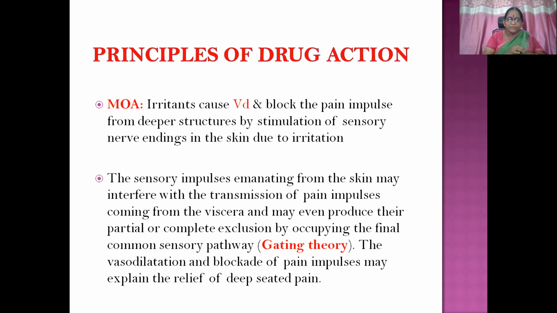That may interfere with the transmission of pain impulses coming from the viscera and may even produce their partial or complete exclusion by occupying the final common sensory pathway. So one pain is originating from the deep-seated viscera, and another pain is because of the irritant that we are applying on the skin.